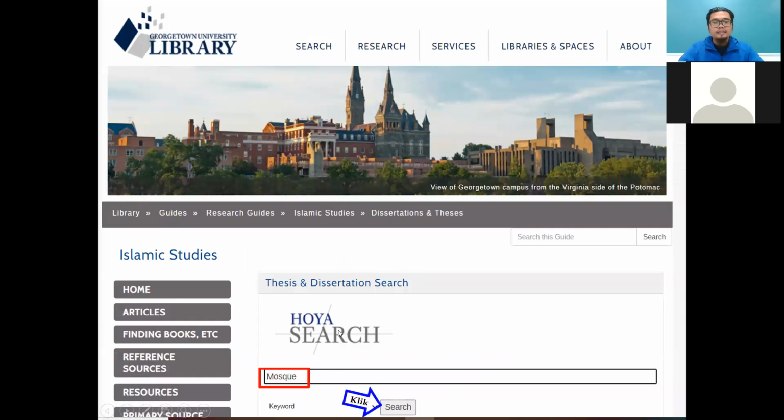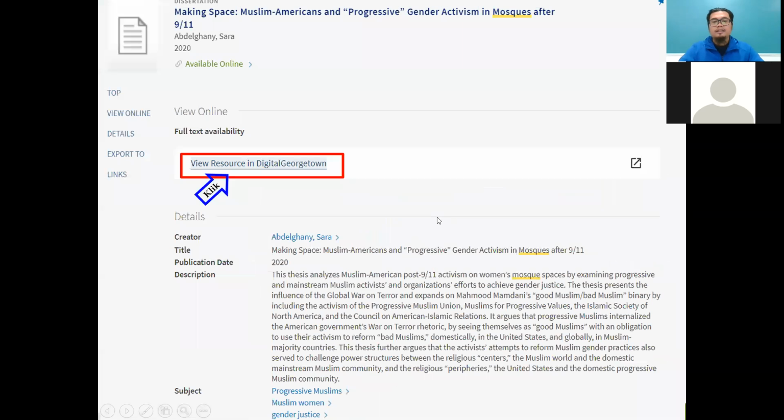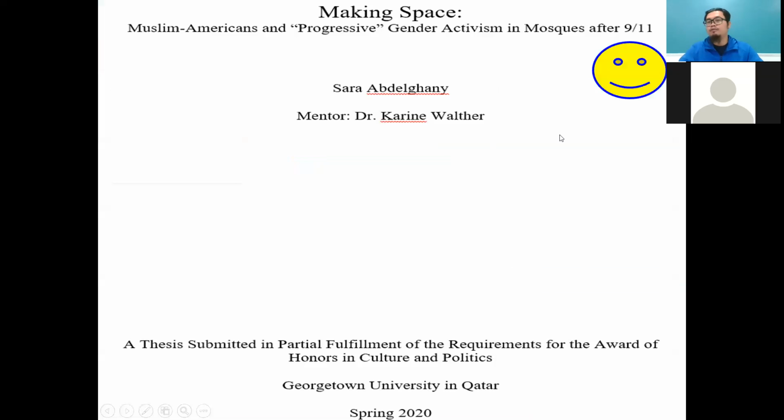Okay, just go to the information searching, Hoya search. I just search "most." Okay, click search. I get some articles, for example, "Making Space: Muslim American and progressive gender activism in mosques after September 11th." I just click this title, and then they have some information you need to click: View resources in Digital Georgetown. Just click. They have information on the abstract, and then please click view and open in order to get the full text. Just click and then you get the full text.